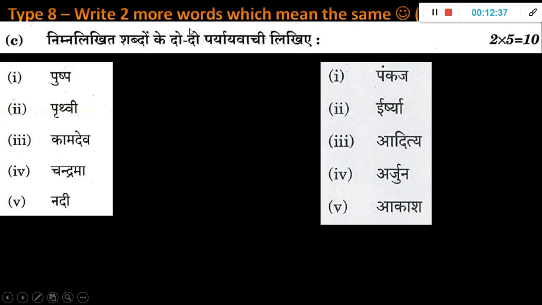Type 8: write 2 more words which mean the same. This is what I told. See here: Pankaj, Irshya, Aditya, Arjun, Akash, Pushpa, Prithvi. Prithvi is repeated also many times. You have to simply write 2 more words which mean the same. Kamdev, Chandrama, Nadi. These are not very difficult things if you know that language. You selected that language, right? So you cannot find it tough. Again 10 marks you can easily score here.